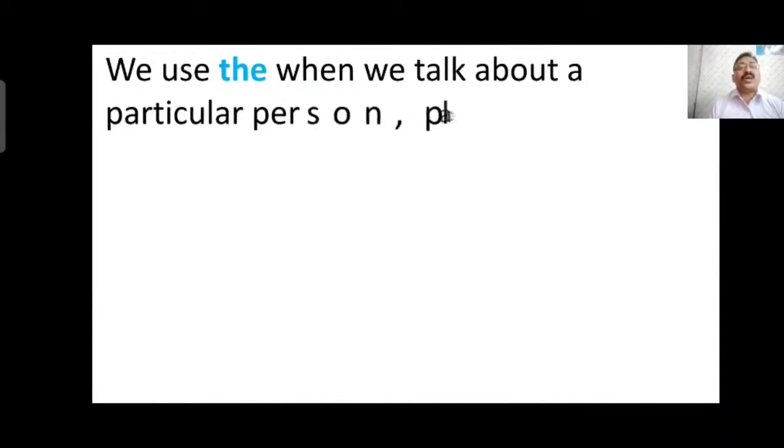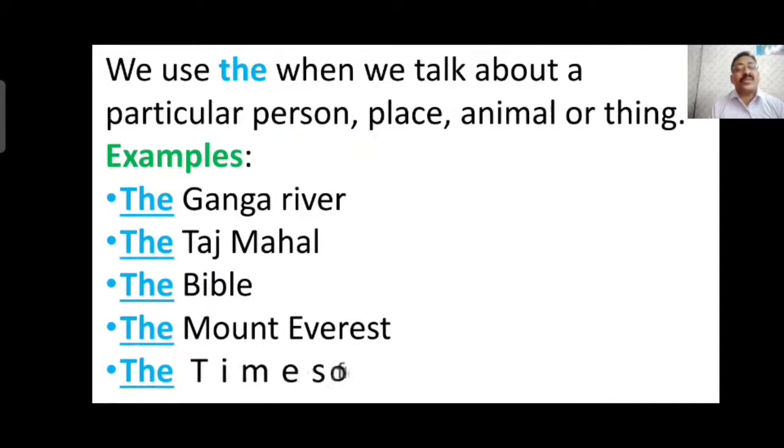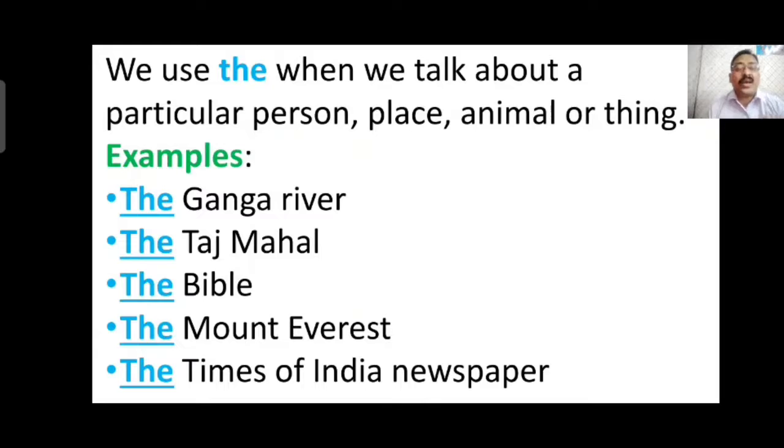We use the when we talk about a particular person, place, animal or thing. Means the is a definite article. Definite in the sense the is used where we talk about a particular person, place, animal or thing, or before a proper noun. Examples: the Ganga River, the Taj Mahal, the Bible, the Mount Everest, the Times of India newspaper.